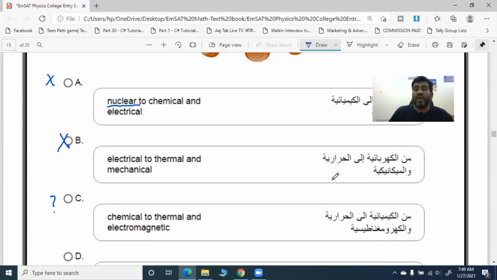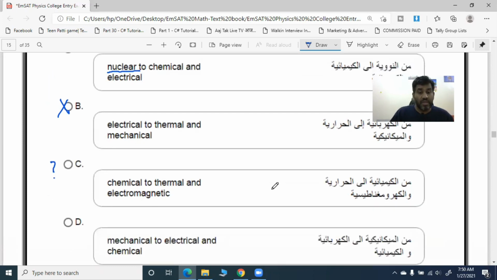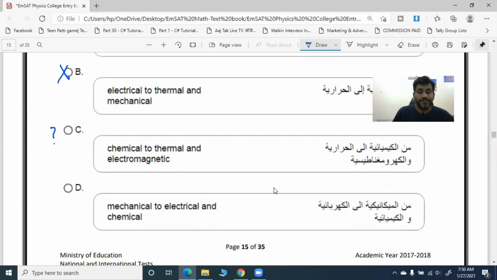If you are able to eliminate the options that cannot be correct, even though you are not sure what to choose, then the remaining one will be your answer. Let's assume that as of now we don't have any idea about chemical to thermal and electromagnetic. Look at option D, mechanical to electrical and chemical. No, this is also not right.